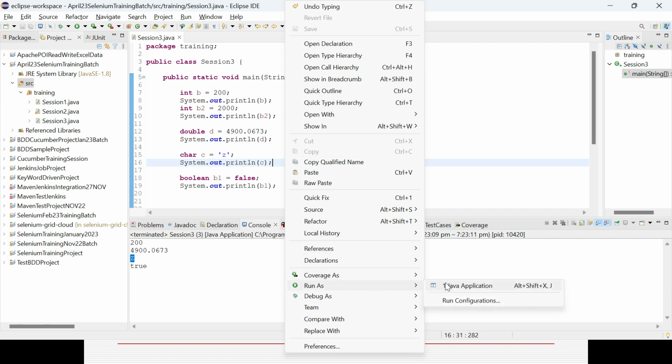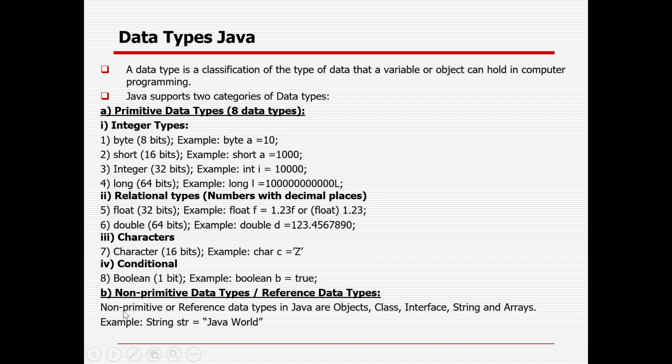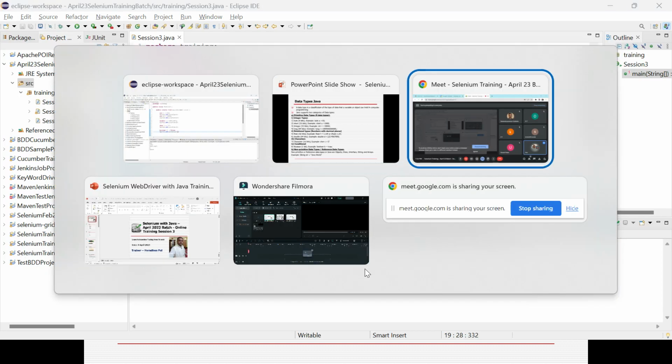These are the primitive data types you can deal with. Then a lot of operations, I will show you how you can do it. And non-primitive, string, will be covered in the upcoming sessions, upcoming slides. Okay. So I will take a pause, guys. Any questions so far?